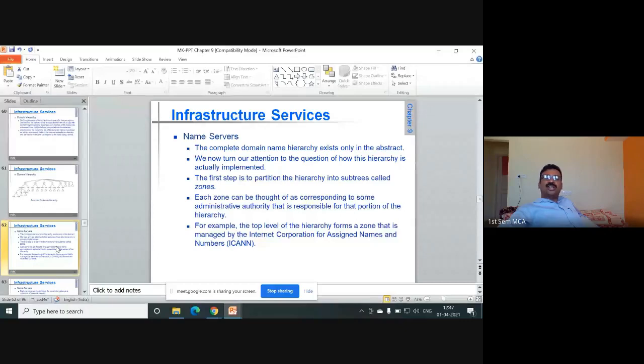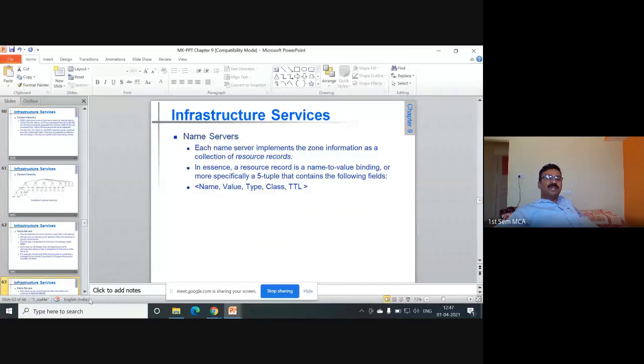Each zone can be thought of as corresponding to some administrative authority that is responsible for that portion of the hierarchy. The top level of the hierarchy forms a zone that is managed by the Internet Corporation for Assigned Names and Numbers. Numbers means IP numbers, names means domain names. So this is managed by ICANN.